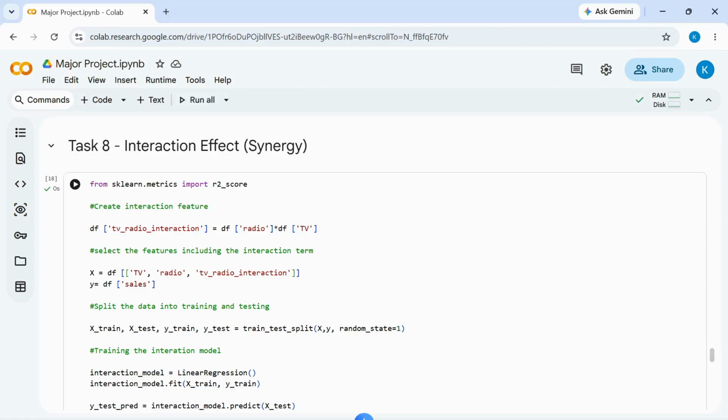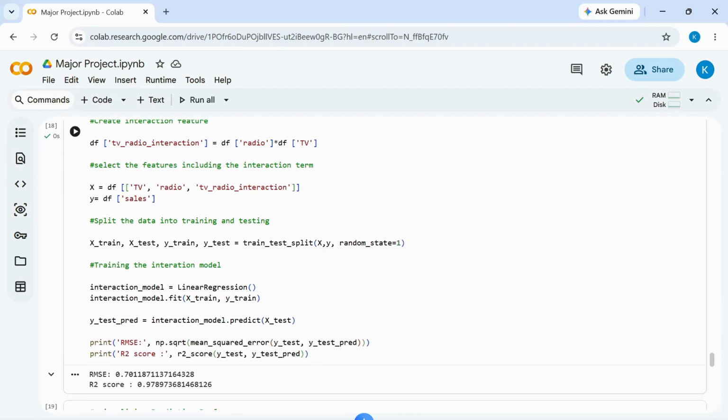This line has created a new feature called TV radio interaction, which is simply the product of TV and radio advertising expenditure. Now, we have three input features: TV, radio, and interaction, and the output remains sales.